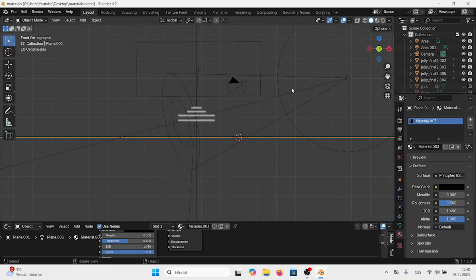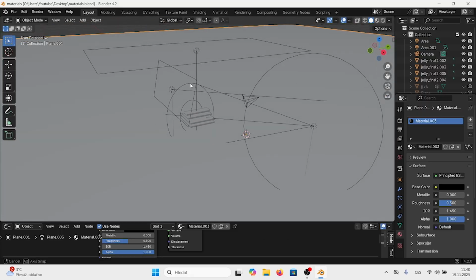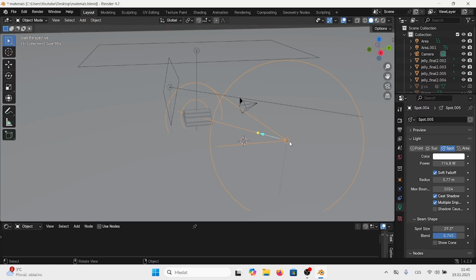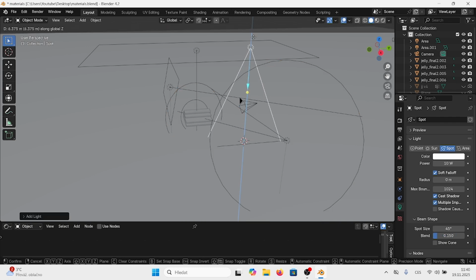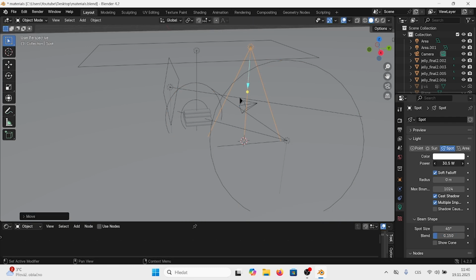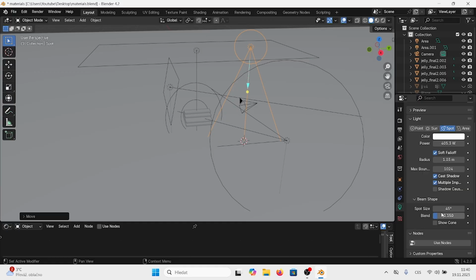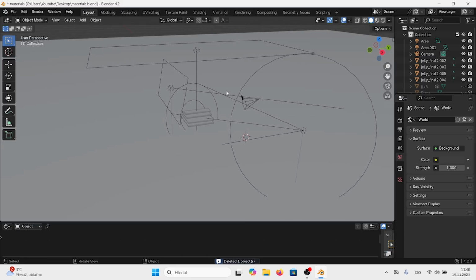The only difference is that we have more lighting here, and we have a spotlight, which we can define here by clicking spot, and we need to change a few values like power, and maybe we can change the radius, and we can even change the spot size. So this is the only difference here.